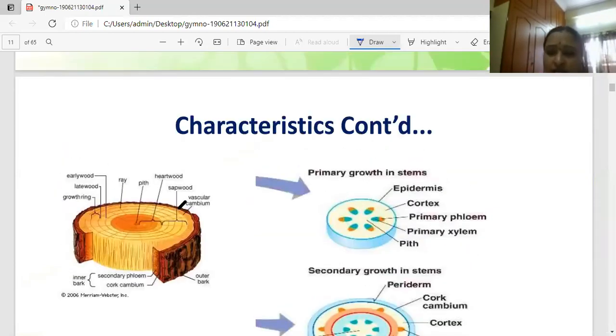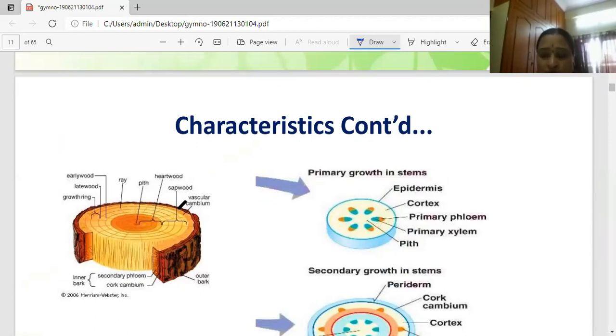What is secondary growth? I'll explain. The external root is the taproot system, but the internal root is in the diarch and polyarch condition. Okay, what is the stem? A very well developed stem is there, and the vascular system is present in the form of vascular bundles.